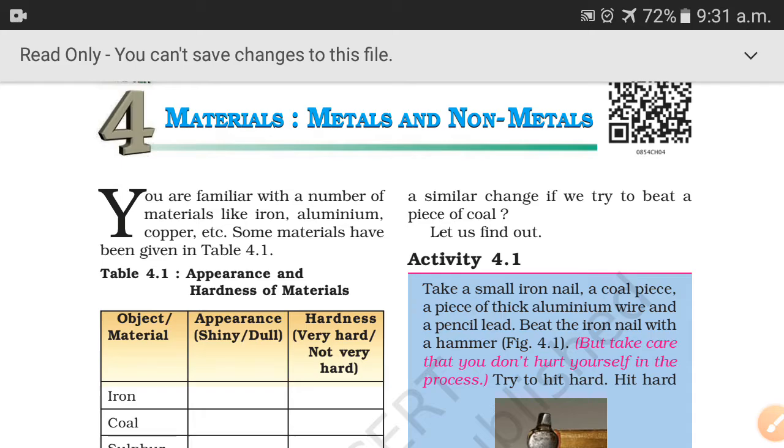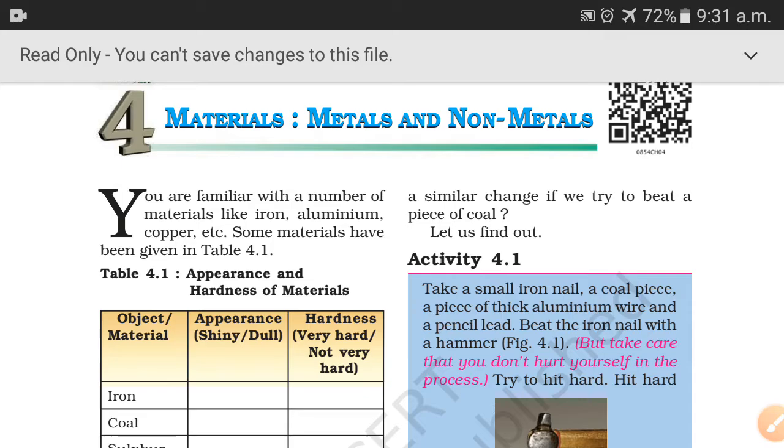Today we will start chapter 4, materials, metals and non-metals. In this chapter we will study the physical and chemical properties of metals and non-metals and their uses, right? Now let's start the chapter.